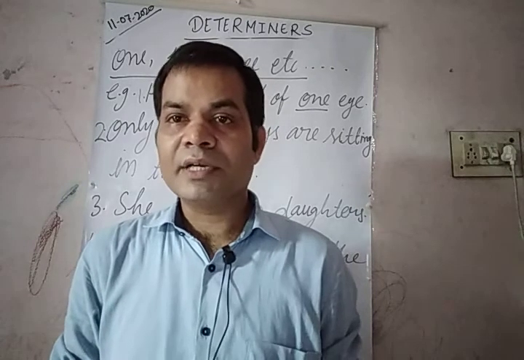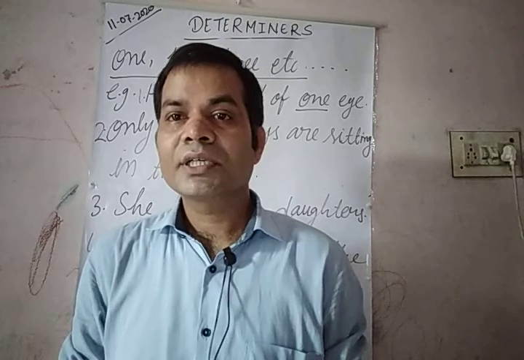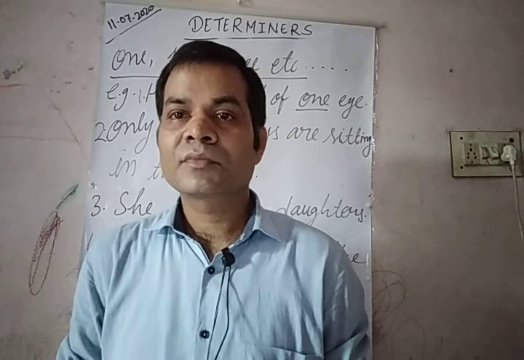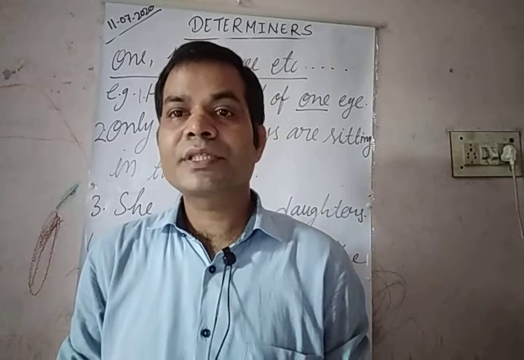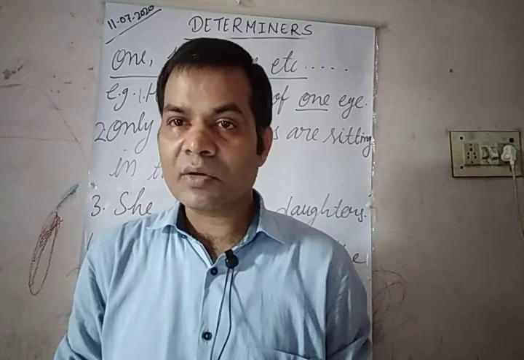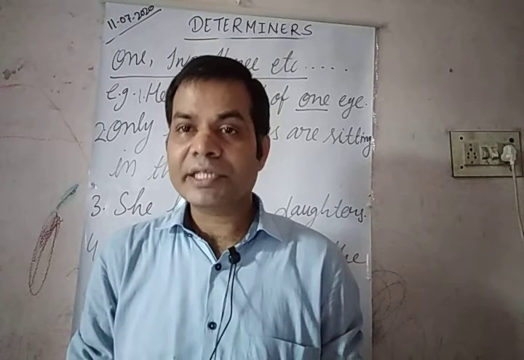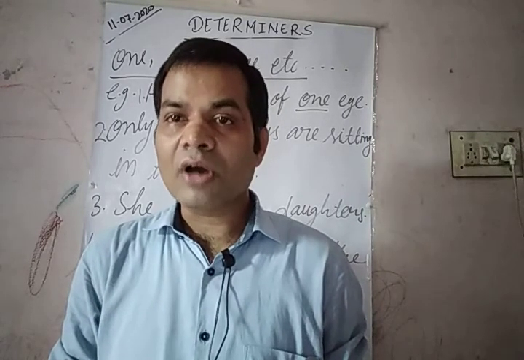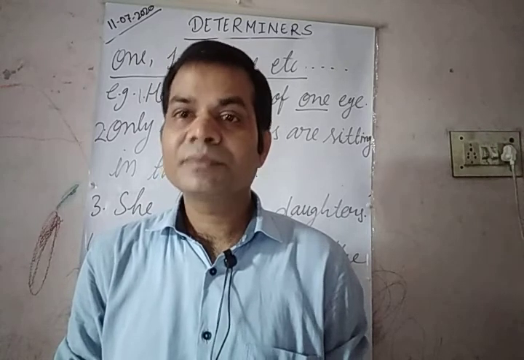Most of the determiners are adjectives except indefinite pronouns. As we have seen, articles are also adjectives because they come before a noun and tell us more about it, making the noun's meaning more clear. My, our, their, her, they are possessive adjectives.